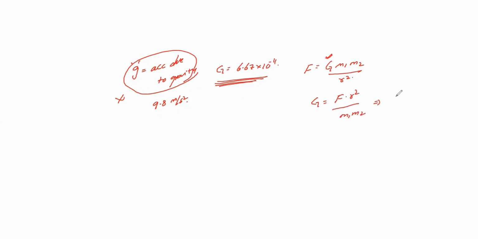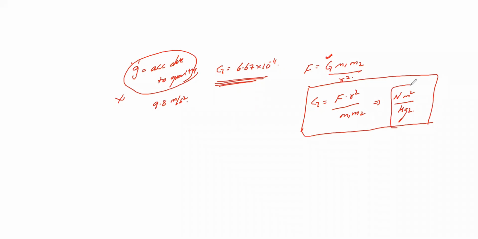Okay, so in this relation, G is equal to, F is nothing but your Newton, R is nothing but your distance, I'll take it as meter square, and divided by masses. Since there are two masses, it is kg square. Those who know about the unit, it will be fine for them, but when it is new, it will be difficult for you. So you have to concentrate on the units. If you know the units, we can solve the terms. Equation solving plus problem solving, units are very important. So this is your gravitational force and the gravitational constant relations.